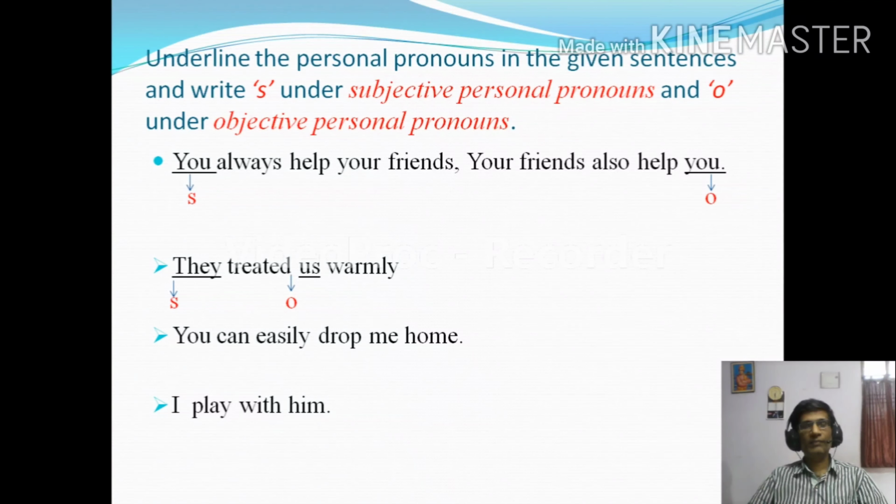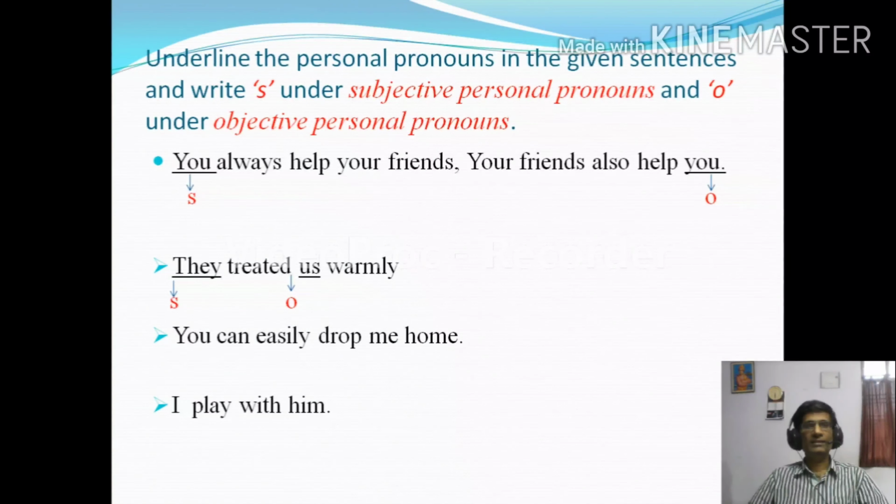Read the sentence carefully and try to understand which is the subjective personal pronoun. Identify it and write S under the word, and write O under the objective personal pronoun. Underline it and write S or O under the words.